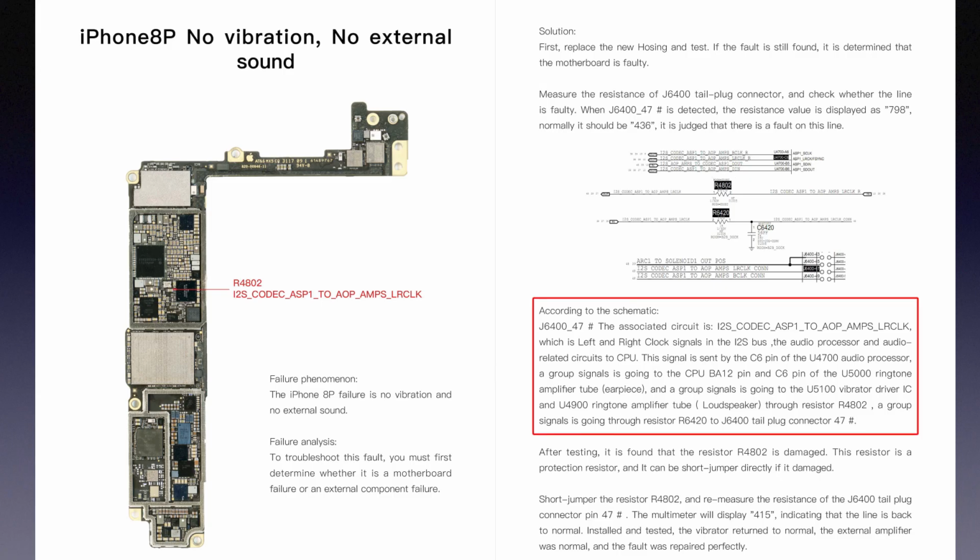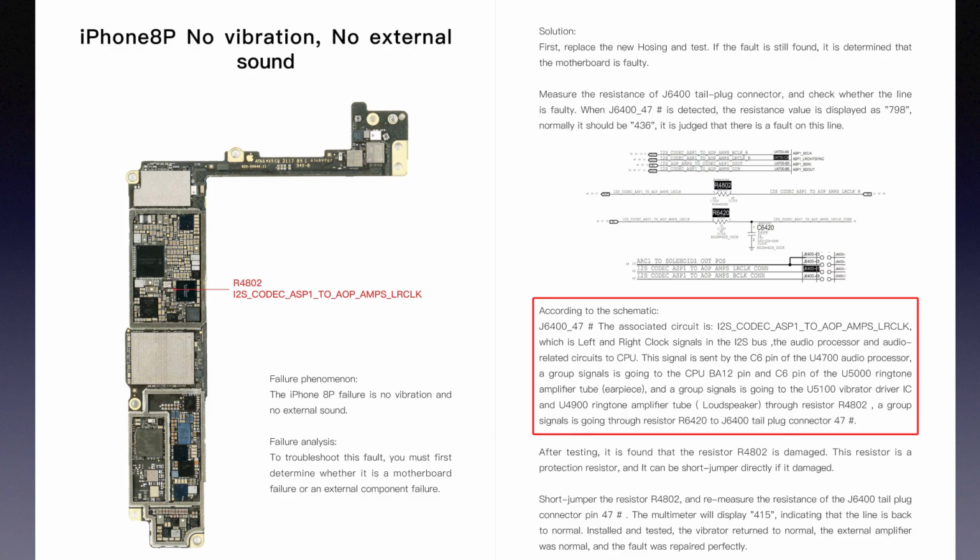According to the drawing, pin 47 of J6400, the associated circuit is I2S, codec, ASP1 to AOP, AMPS, LRCLK, which is the left and right clock signals in the I2S lines, from the audio processor and audio related circuits to the CPU. This signal is sent by the pin C6 of the U4700 audio processor. One signal is going to the CPU BA12 pin and pin C6 of the U5000 ringtone amplifier.